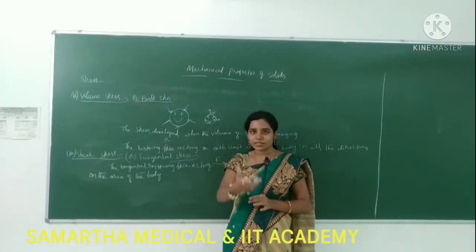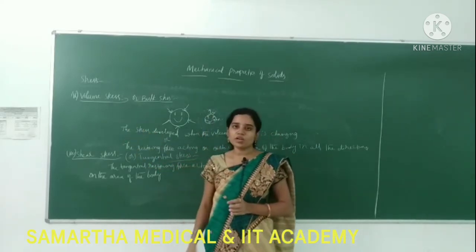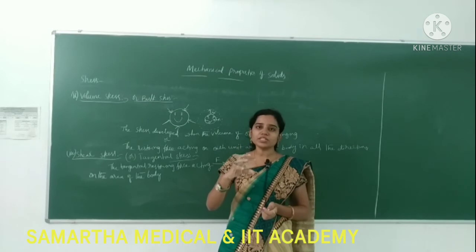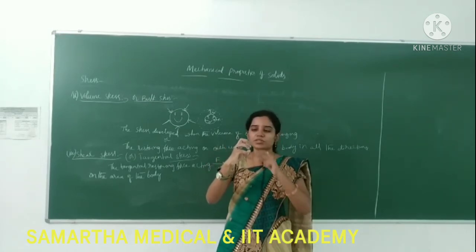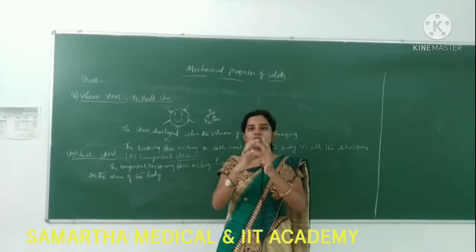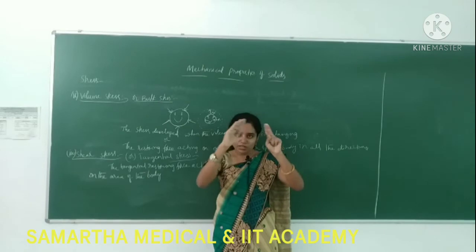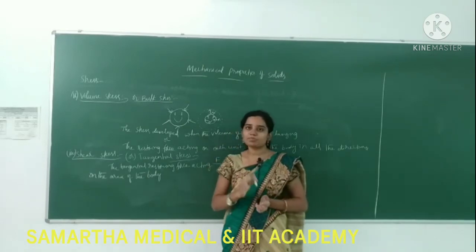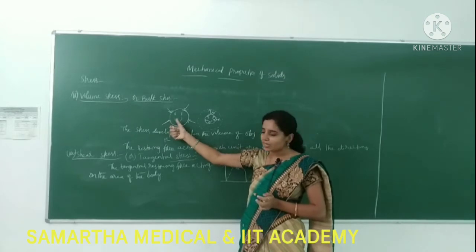Another type is volume stress. Volume stress is when I apply force on the ball like this, so that inside, the restoring force acts on each unit of area in all directions. That type of stress is called volumetric stress or bulk stress.